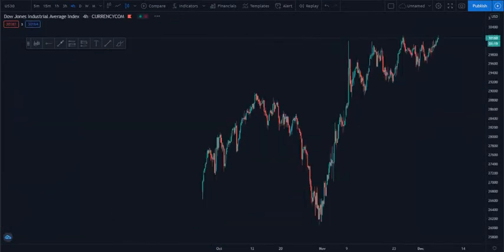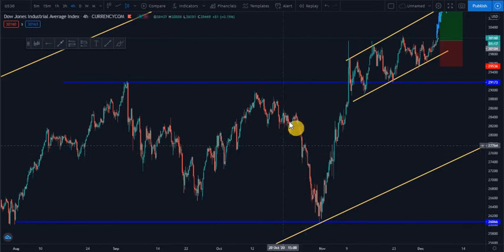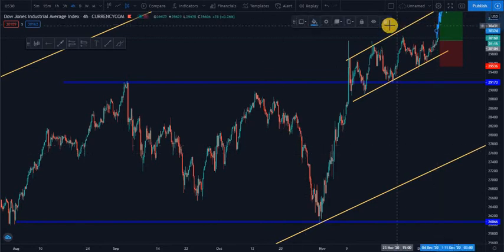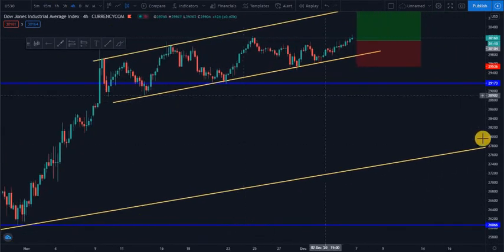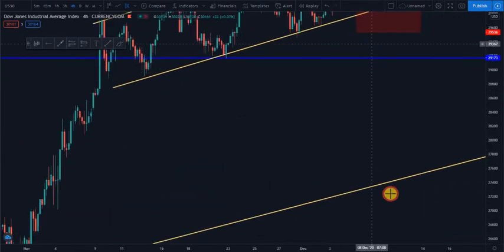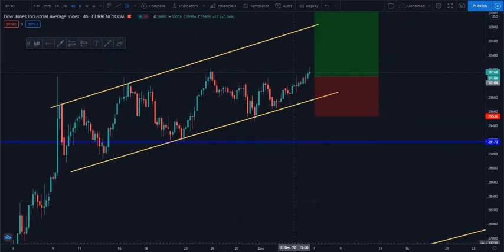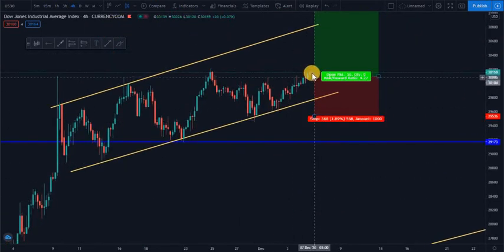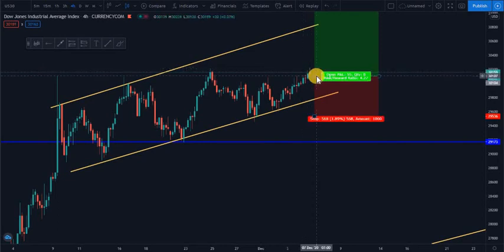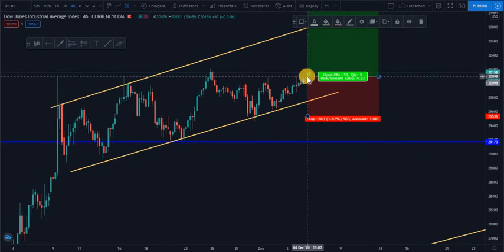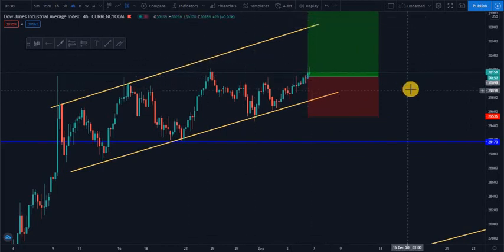So let's go to US30. US30 today we had a buy entry. We can go maybe to our Telegram and show you the buy. You see, this is our buy entry. Okay, let me put it here so that you can see, guys. Yeah, this was our buy entry here, and it's been going up since.